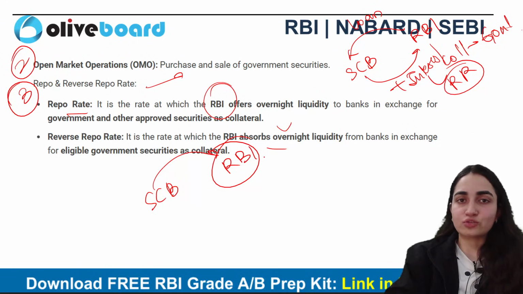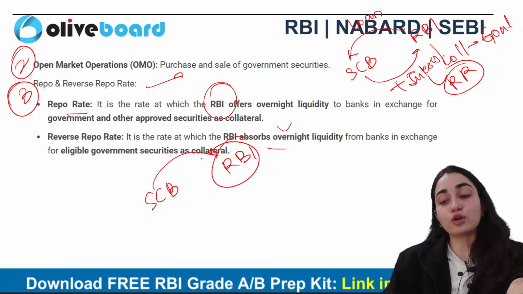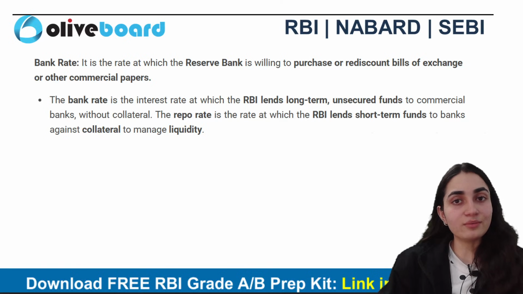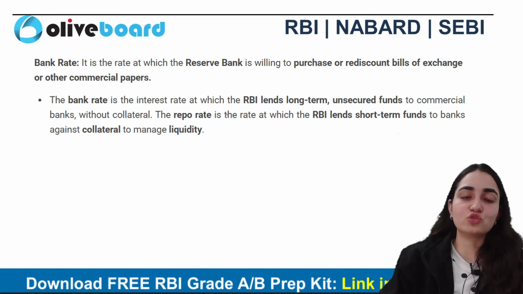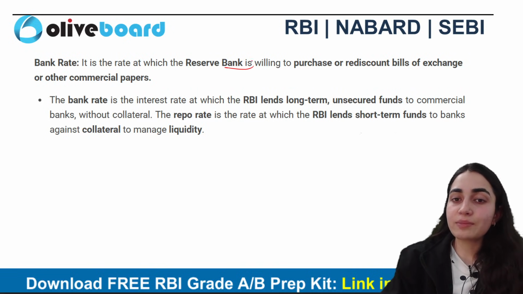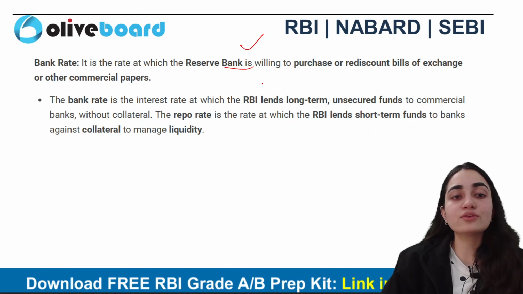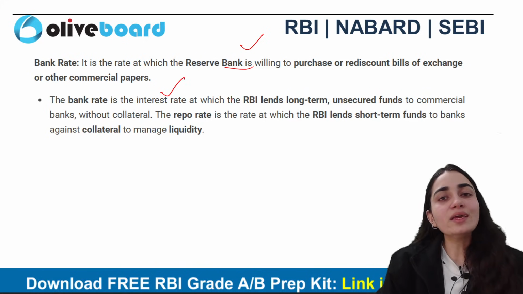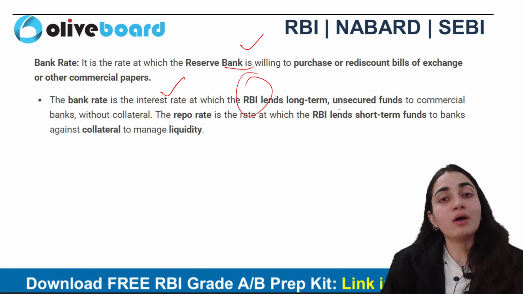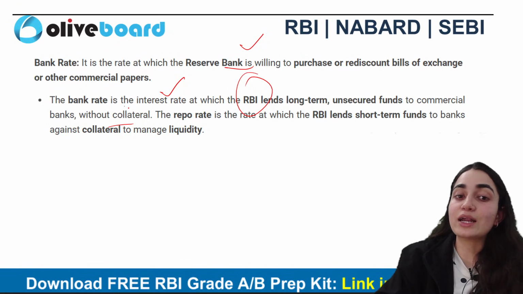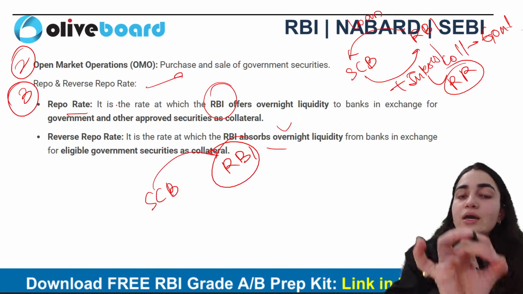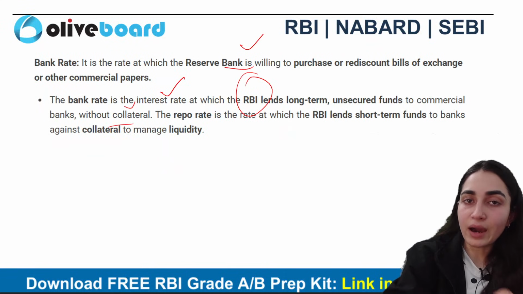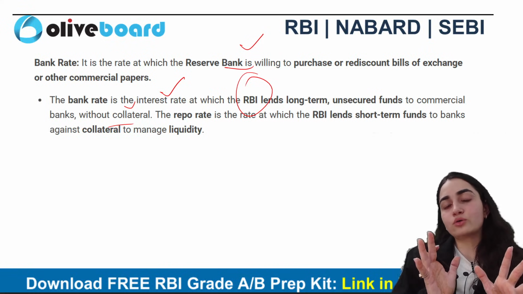So collateral and the rest of the things are all the same, but यहाँ पे जो process है that is in a reverse manner. Bank rate, that is specifically from the perspective of long term financial help. It's a rate at which RBI is willing to purchase or rediscount bills of exchange or other commercial papers also. It is basically the interest rate at which RBI lends long term unsecured funds to commercial banks, and that too without collateral. Always remember, in repo rate and reverse repo rate there is availability of collateral, but in bank rate there is no availability of collateral.